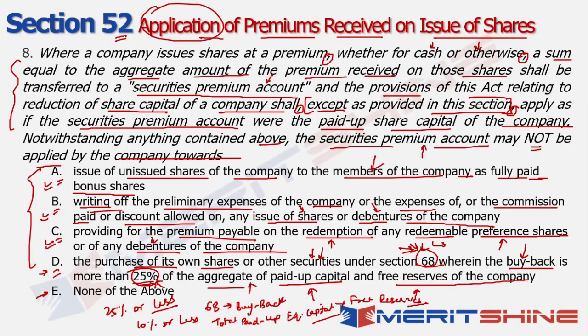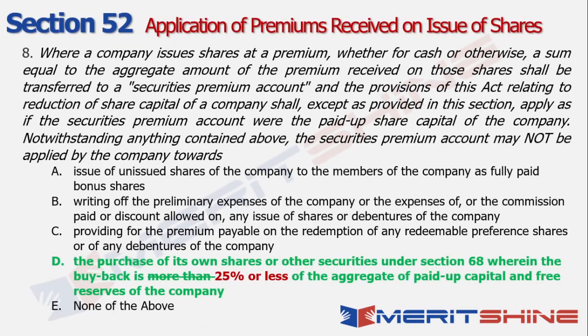So in this context, the risk that I took in terms of option D being the option for which the securities premium account cannot be applied turns out to be correct in this case, right? So remember this, 25% or less of the aggregate paid up capital and 10% or less in terms of the total paid up equity capital. That's the context, and in both the cases you have the free reserves of the company, right?